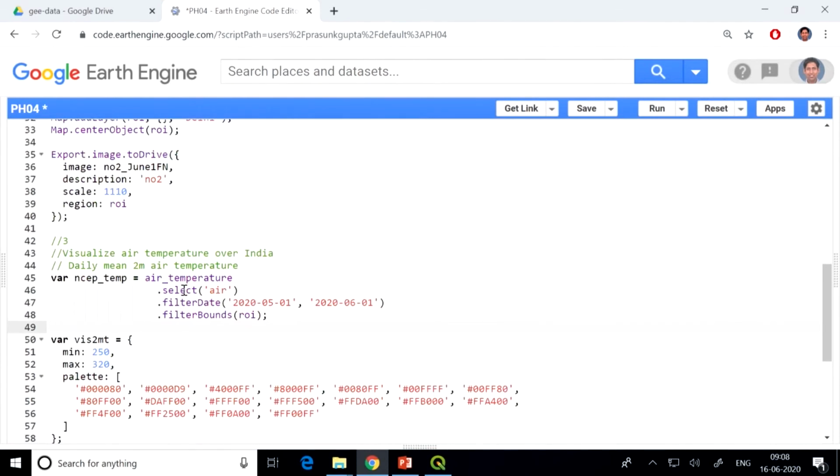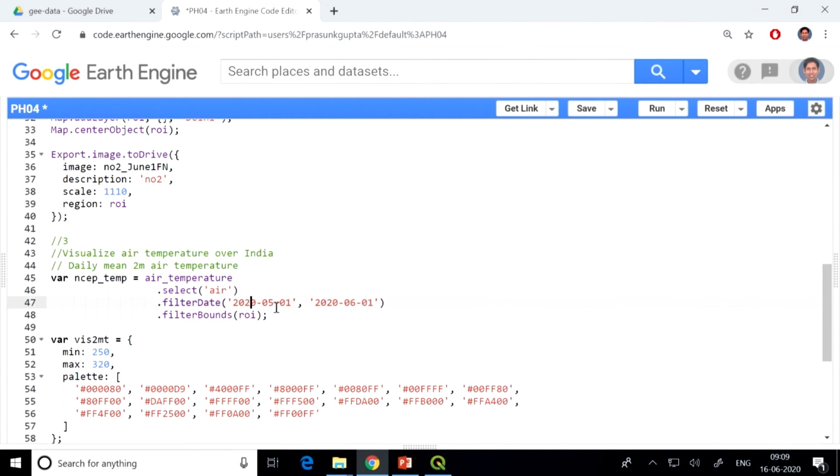We are going to select the air temperature, which is 2 meters above the surface, and it is slightly less than the actual temperature that you feel. So if you're feeling something like 30 degrees, then air temperature would be something like 28 or 25 degrees centigrade. Now this data is available in Kelvin, so you can make that appropriate correction.